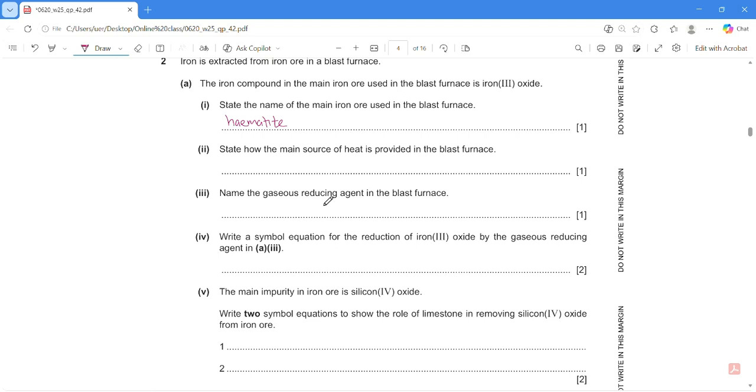Okay, so this is the first equation in the hematite process, which we burn the coke to produce the heat. So this one is burning of coke. Number 3, name the gaseous reducing agent. Okay, so reducing agent in this blast furnace, it is carbon monoxide, the CO.